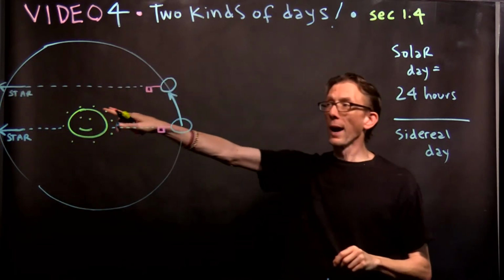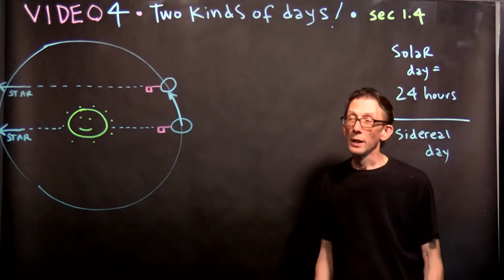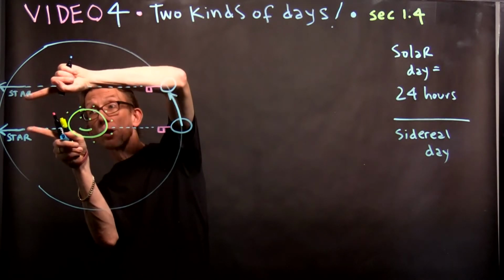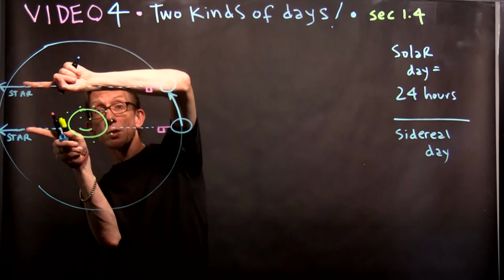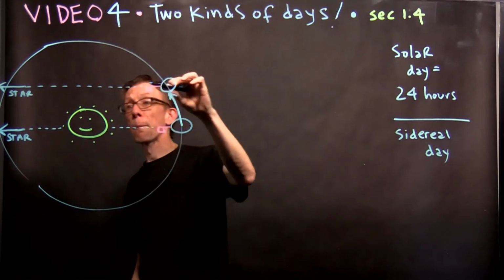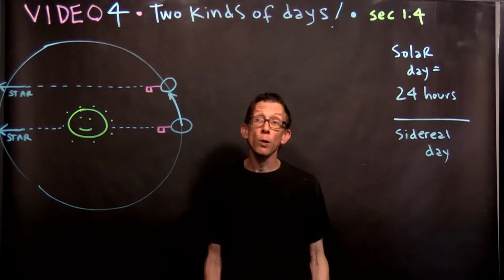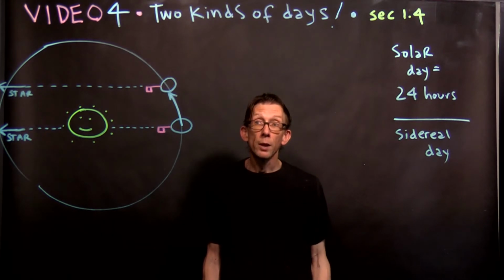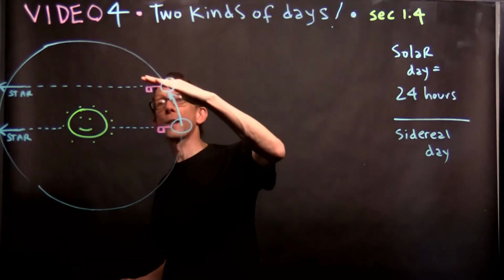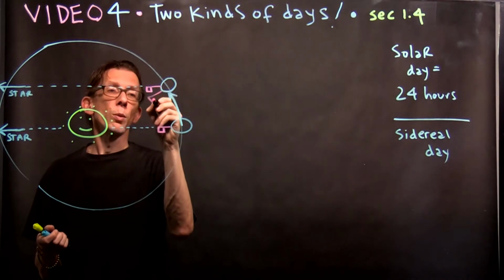That star is so far away that both these arrows point towards it. If it were really close, those arrows would point more like this. But the further that star is away from us, the more parallel those arrows are. So at this point, that flag is pointing back toward the star. The Earth has completed one full rotation. But notice that that flag is not pointing back towards the sun. We need to wait a little bit longer for that flag to rotate with the Earth back toward the sun. So in a few minutes, it'll point down this way.